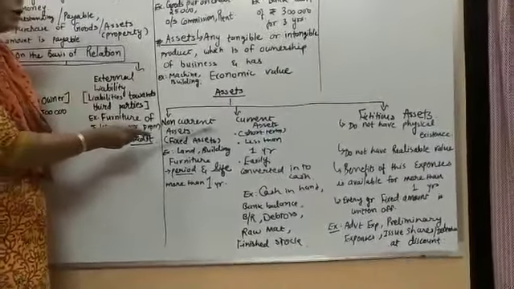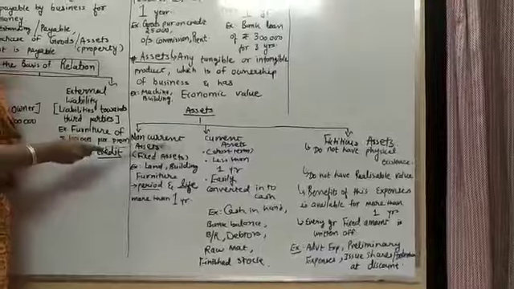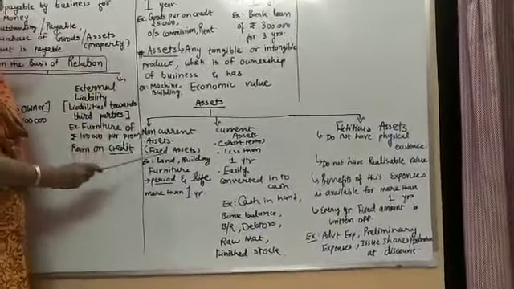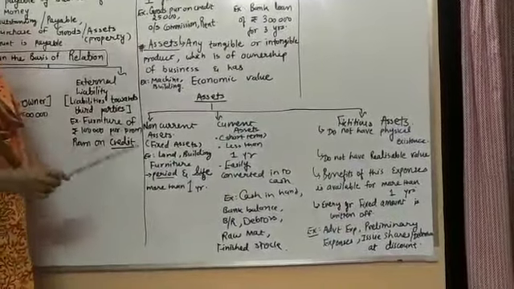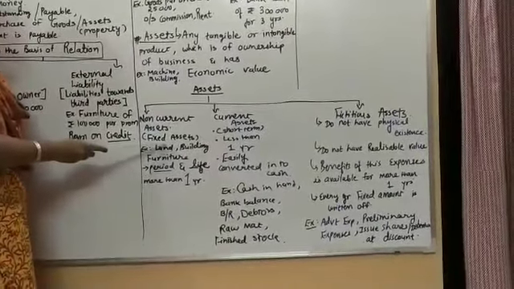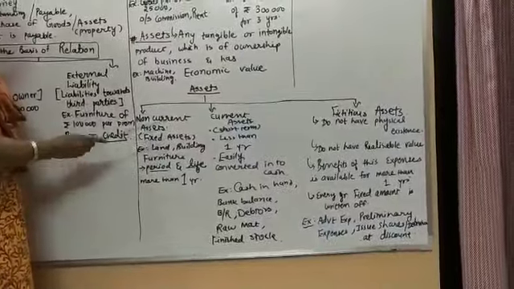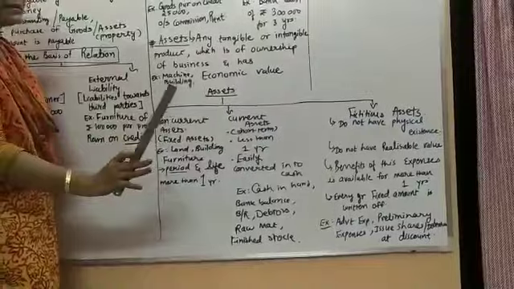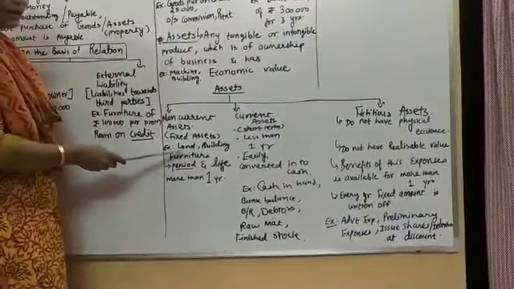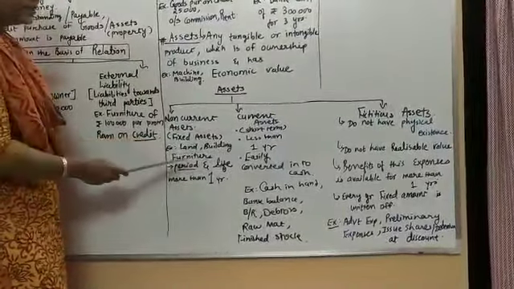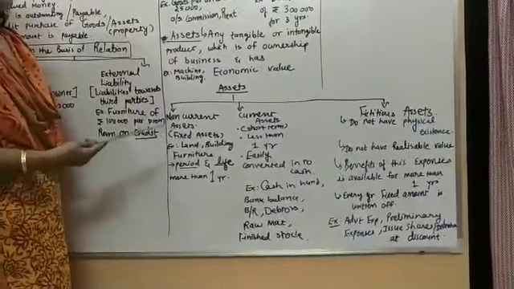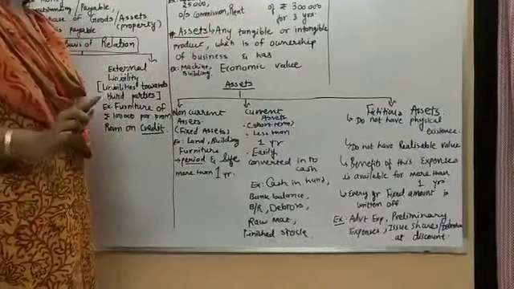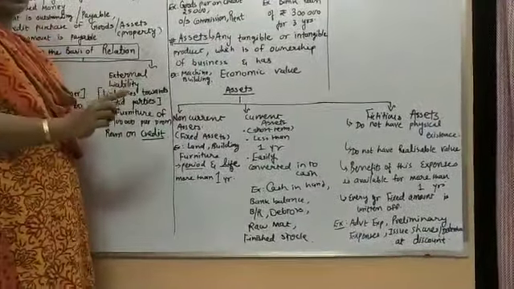What do you mean by non-current asset? Asset has 3 bifurcations. Number 1 is non-current, its name is fixed asset. So when I talk about the word fixed, what is fixed? That which has physical existence, which is stuck to a particular land. Yes, that is fixed asset. For example, land, a building, furniture. These are examples of fixed assets, which cannot be moved again and again. Frequently they do not move. It has certain limitations. Understood that?